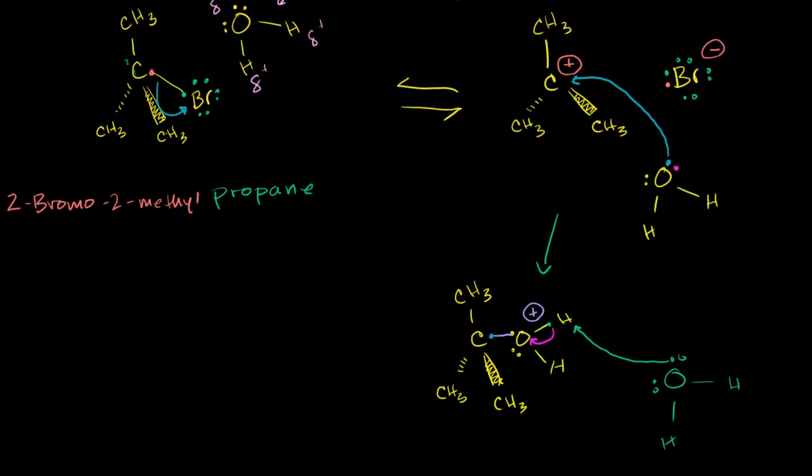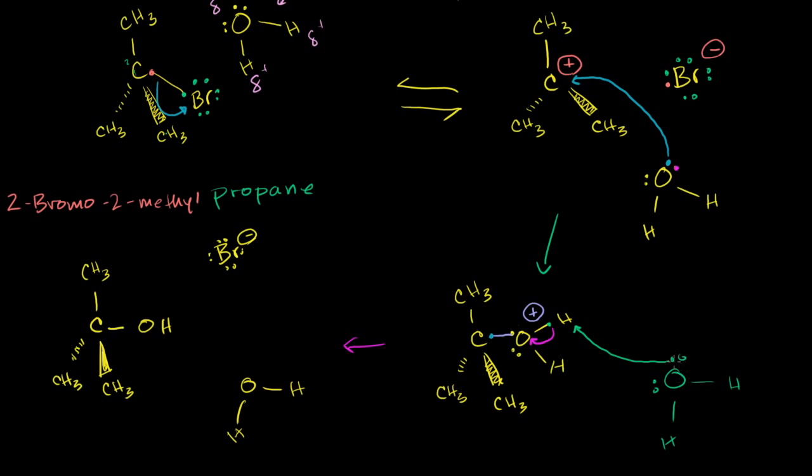And when that reaction happens, we will be left with our original structure. So we have the CH3 behind us. We have the CH3 in front of us. We have the CH3 above this carbon that's doing all the reacting. And then it is bonded to an oxygen, which is bonded to a hydrogen, to only this hydrogen, because it took back the electron from that hydrogen right there. Just like that, you also have the bromine with its negative charge, and it has 8 valence electrons now. And then, of course, you have an extra oxonium.